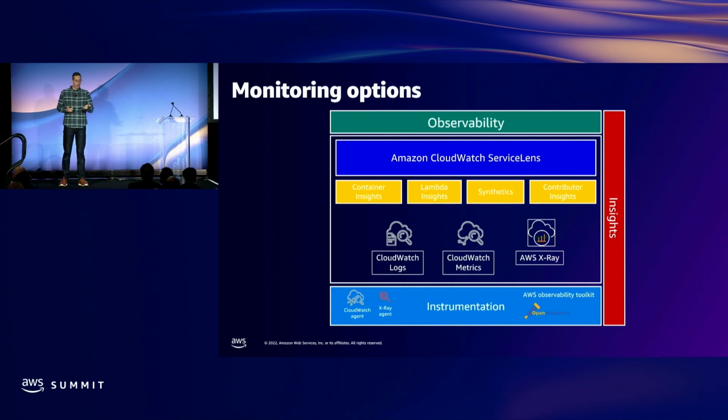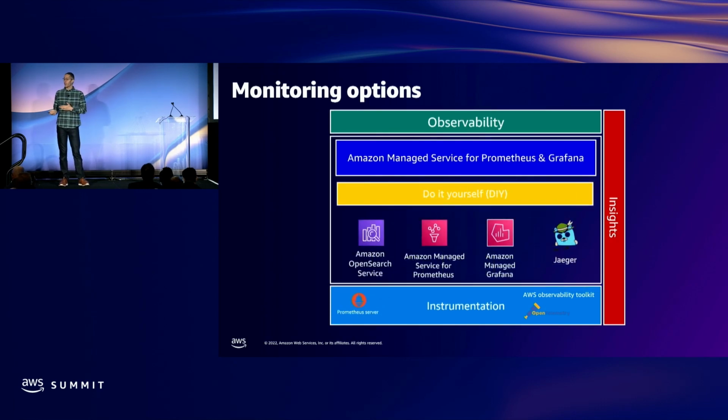For customers, I wanted to make sure I mentioned on the bottom of the slide, you can use the CloudWatch agent, but at some point in time, should you want to switch it out, we have full support for ADOT, which is our AWS distribution that supports OpenTelemetry. And then for customers that want to run open source monitoring solutions like Prometheus or Grafana, we have full support for that as well. So we really have two paths depending upon what you're looking for. Both of them can be powered by OpenTelemetry and the AWS distribution of OpenTelemetry.